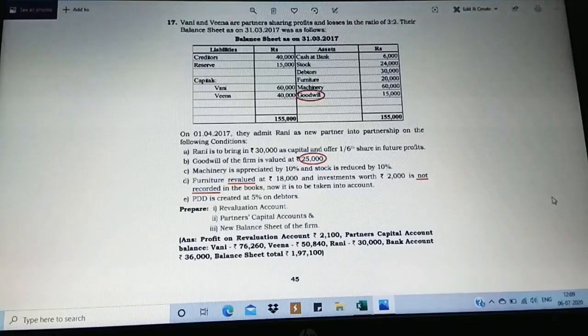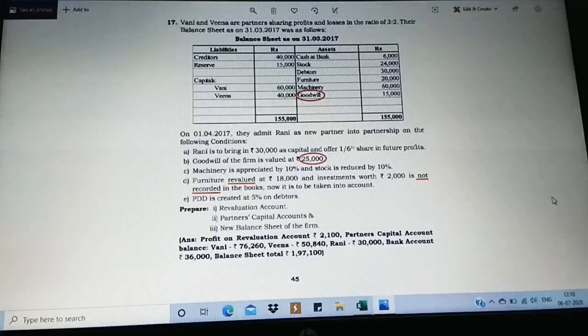of the goodwill. So how are we going to consider the firm's goodwill for the present, that is after admission of Miss Rani here? So we are going to see how actually we are going to do it. Let us see how the adjustments are. On 1st April 2017, Rani is a new partner getting admitted with the following conditions. So Rani is bringing 30,000 as capital and they offer a 1/6 share in future profits.